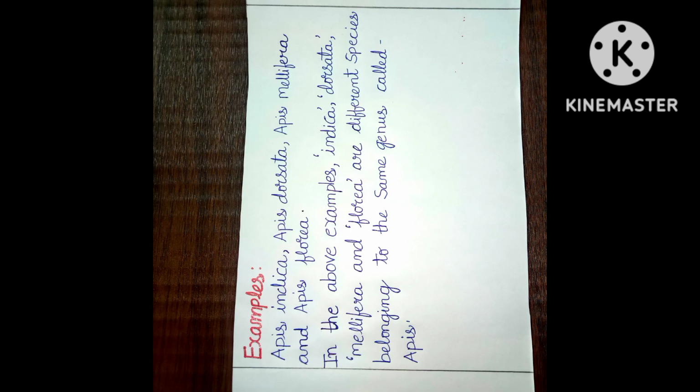Examples: Apis indica, Apis dorsata, Apis mellifera, and Apis florea. In the above examples, indica, dorsata, mellifera, and florea are different species belonging to the same genus called Apis. First is Apis indica. It is the Indian honeybee, a subspecies of the Asiatic honeybee. Apis dorsata, the giant honeybee, is a honeybee of South and Southeast Asia